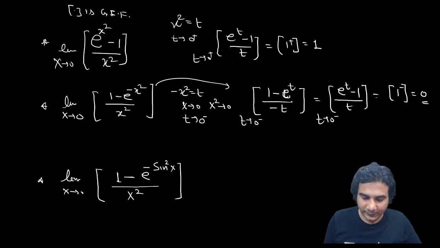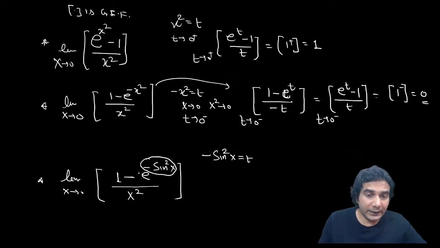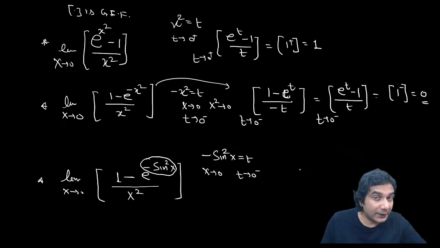All right. Now let me do the third one also. In this case, what you need to do is put minus sine square x equal to t. Whatever is there as an exponent of e, I'm putting that equal to t. So when x approaches 0, sine square x will also approach 0 and minus sine square x will also approach 0, but from the left hand side because of this minus. So t will approach 0 from the left hand side. Now this point has become important, whether t is approaching 0 from the right side or left side or from both.